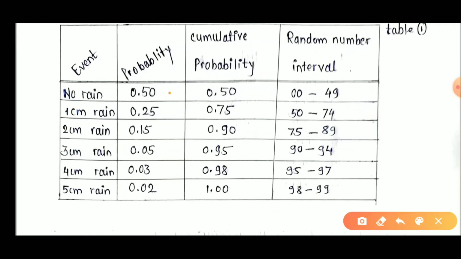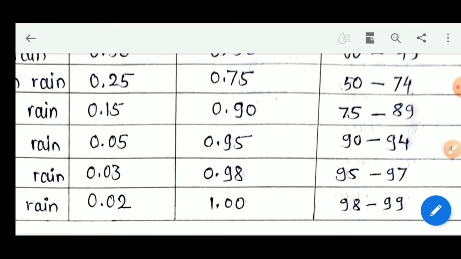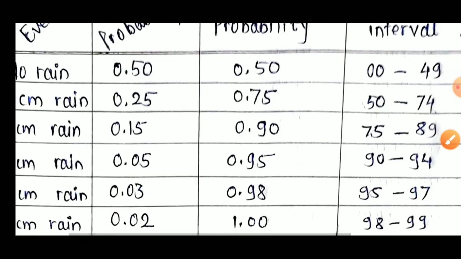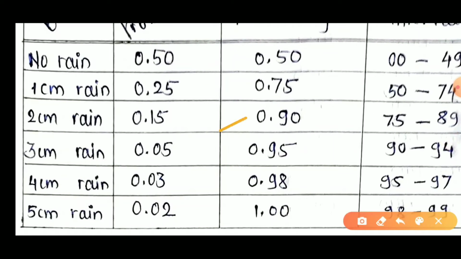Means 15 as it is, this 50 plus 25 becomes 75. Okay, same. This 90 plus 5 becomes 95, this 95 plus 3 becomes 98.